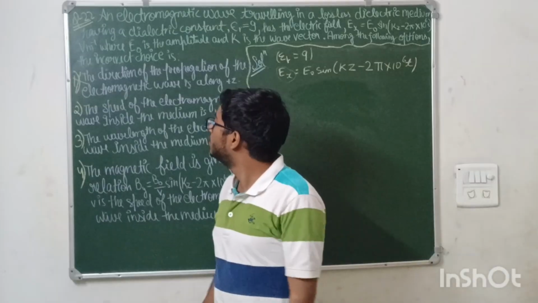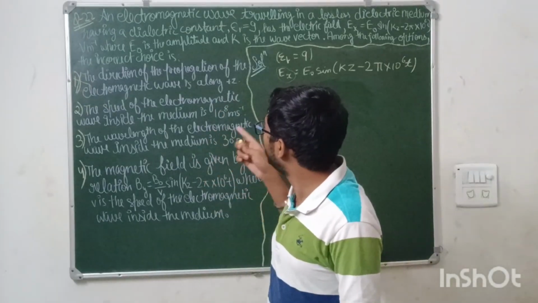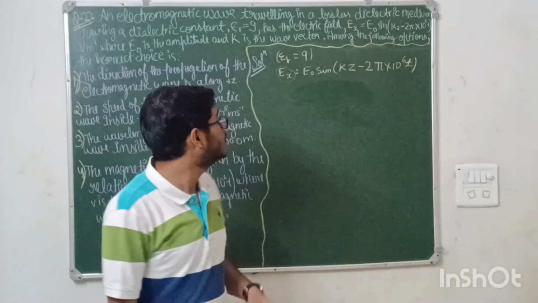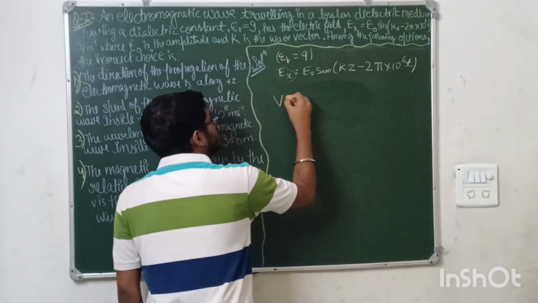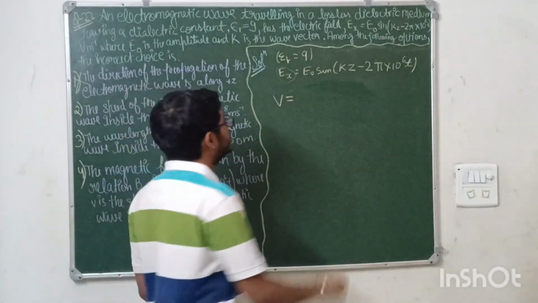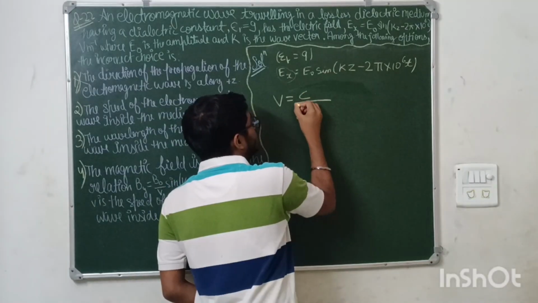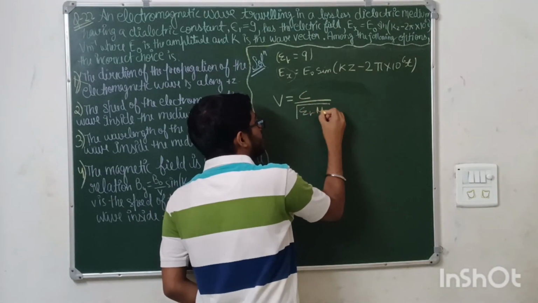Next, the speed of the electromagnetic wave inside the medium is 10 to the power 8. What is the speed of an electromagnetic wave inside the medium? It is not 3 times 10 to the power 8. It is c upon root over er mu r. This is the formula.